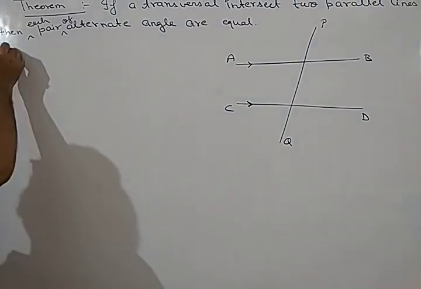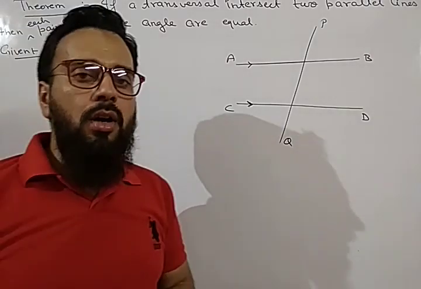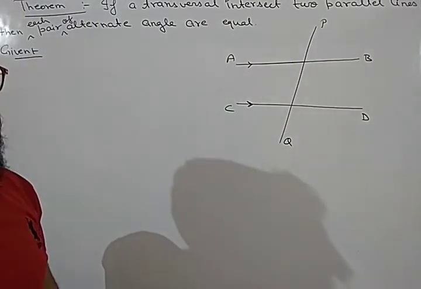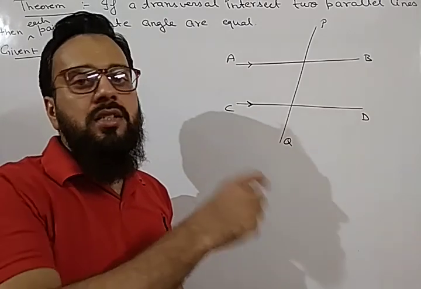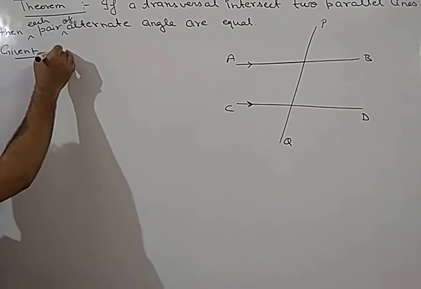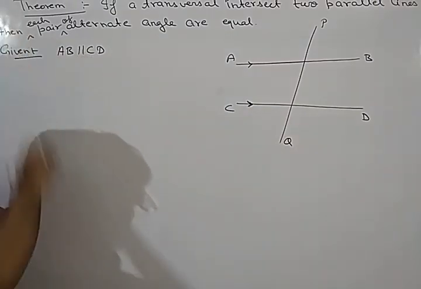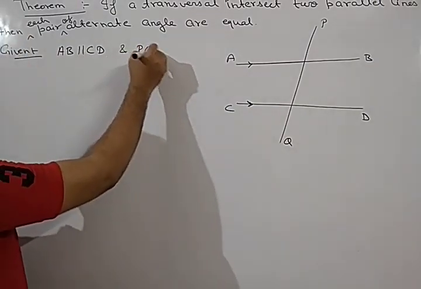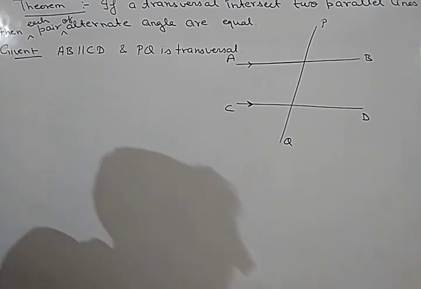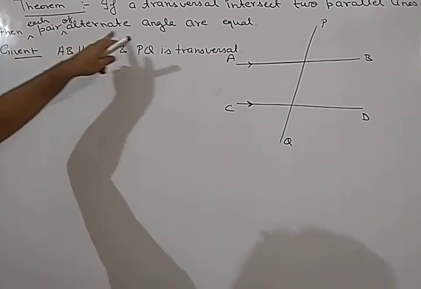So what will we write in given? The first step is to write the given. Whenever we have to prove any theorem or any other question, we have to write 3 main steps: given, to prove, and proof. If there is any construction, then we will write the construction also. So here, what is given? We will write AB parallel to CD, and PQ is transversal. So this is given. Now what do we have to prove? Then each pair of alternate angles are equal.